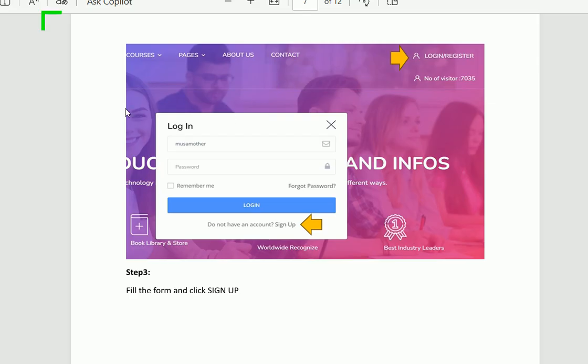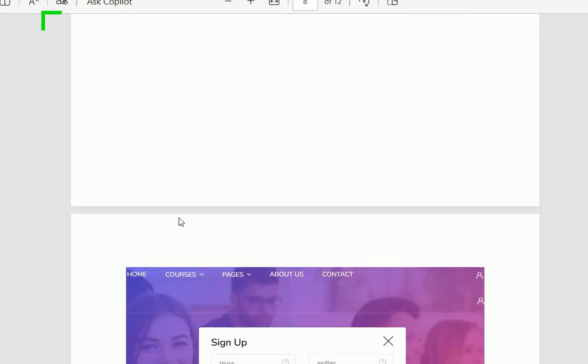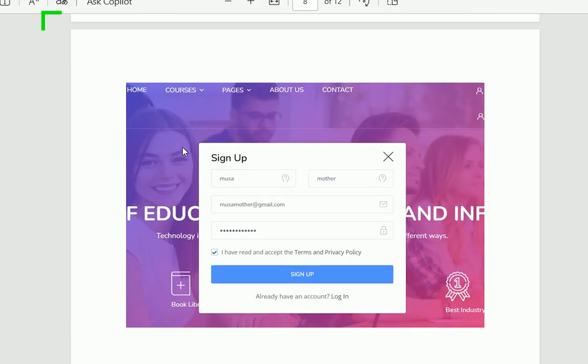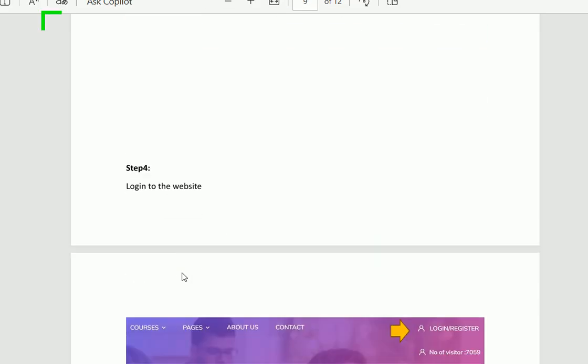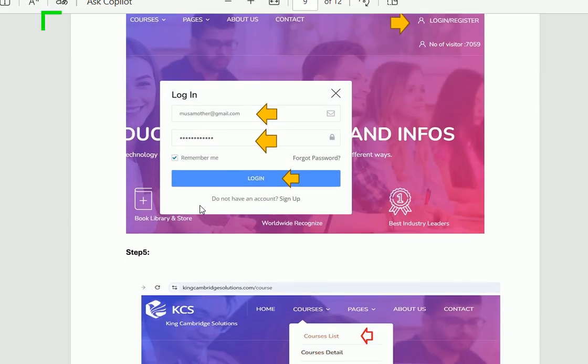When you click on this link, you will find this login interface. When you see this login interface, click on the sign up link, as you can see on the screen. When you click on the sign up link, you will find this interface. On this interface, provide the username, password, and the credentials. After that, when you click on sign up, you will be automatically logged into the website. Otherwise, you can log in manually on this website.